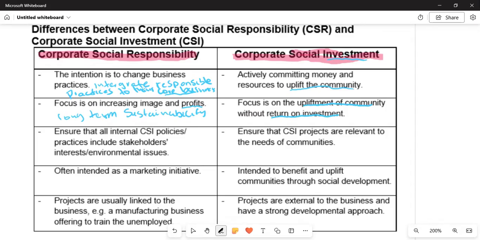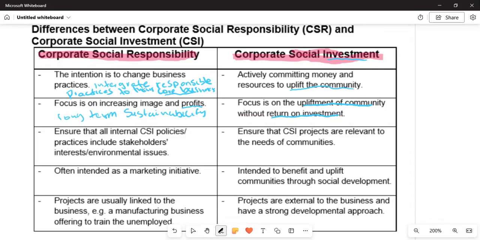But with corporate social responsibility, for whatever they are doing for the community, they are still expecting what? Profits. They try by all means to have what? Competitive advantage, so that the customers can see that they are trying by all means to improve the community and stuff like that. But they are looking for profits.